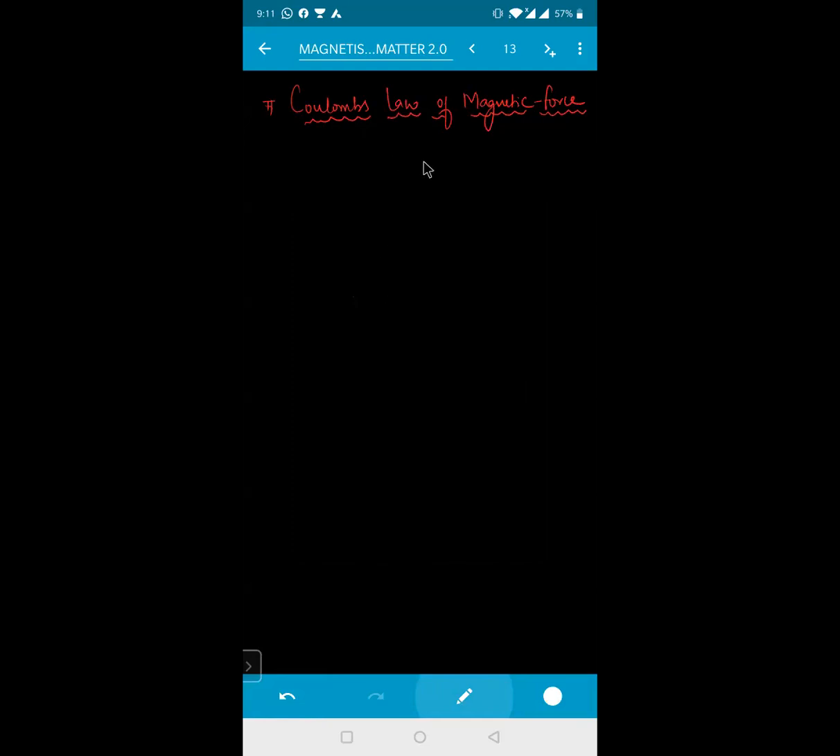What do you mean by Coulomb's law of magnetic force? It is exactly similar to the gravitational force of attraction. Did you remember the gravitational force, beta? Gravitational force between two masses M1 and M2. So what is the relation? Just recollect it once. Force is directly proportional to the product of masses and inversely proportional to the square of the distance between them. Isn't it? Yes, sir.